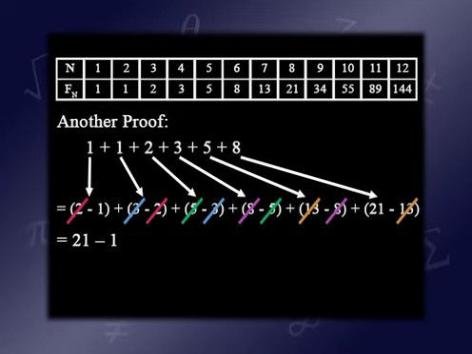We can write this in a nice formal equation that says, actually what mathematicians call an identity, that f1 plus f2 all the way up to fn, all the way up to the nth Fibonacci number, is f(n+2) minus 1. That is, the sum of the first n Fibonacci numbers is equal to the (n+2)th Fibonacci number minus 1.